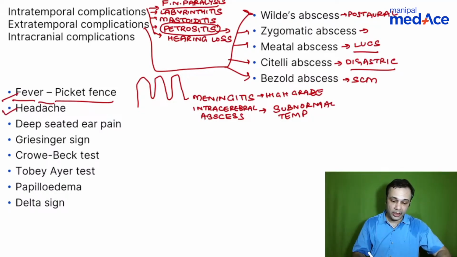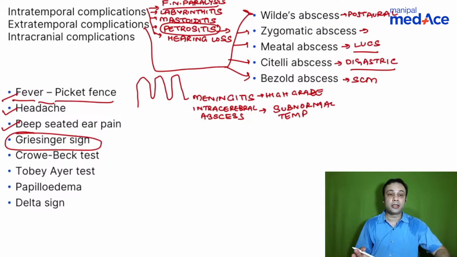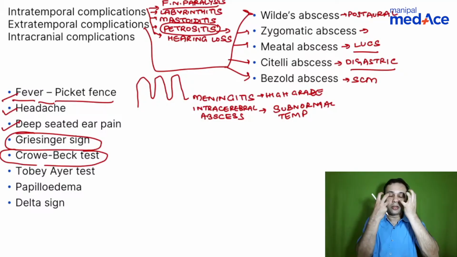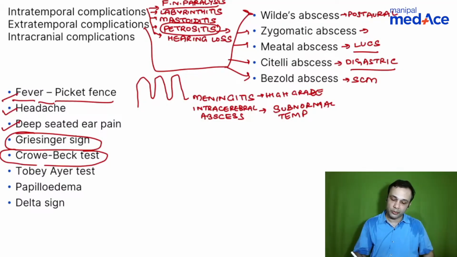They present to you with headache, deep-seated pain, Griesinger's sign. So what is Griesinger's sign? That is edema of the mastoid due to thrombosis of the mastoid emissary vein. You have the Crowe-Beck test. Suppose there is lateral sinus thrombosis on one side, right? So what happens when you compress the internal jugular vein on the opposite side? There will be engorgement of the retinal vessels. That is the Crowe-Beck test, also known as the Tobey-Ayer test.